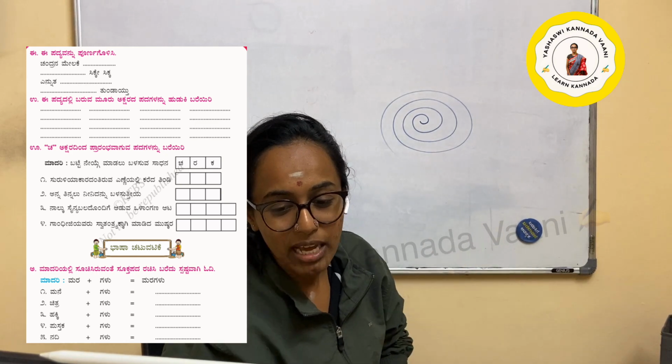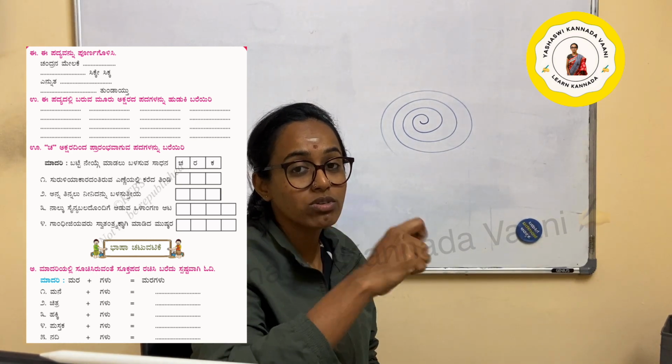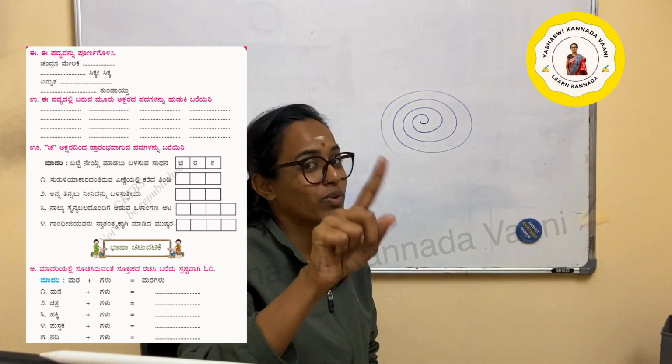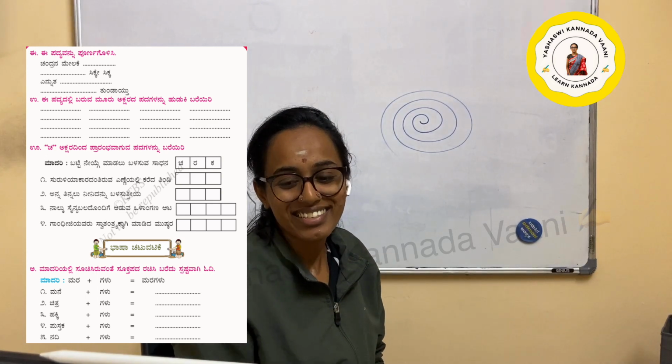Okay, next one. ಅನ್ನ ತಿನ್ನಲು ನೀನಿದನ್ನು ಬಳಸುತ್ತೀಯಾ? To eat food, we use this one. What do we say for spoon in Kannada? Find out this one, I'm not giving the answer. Find out what we say for spoon in Kannada and that is the answer. Next one.